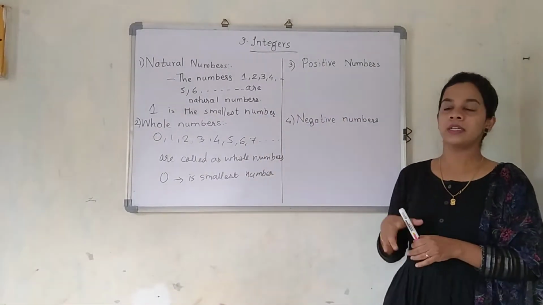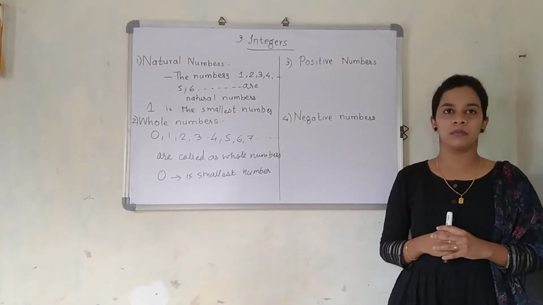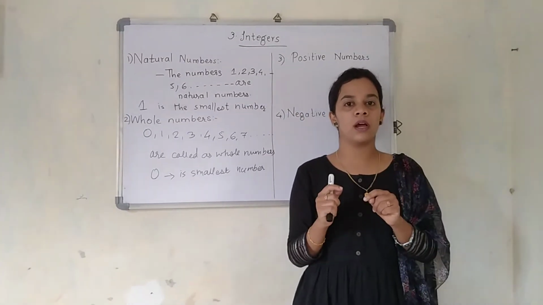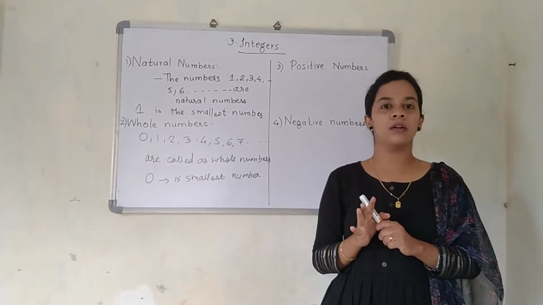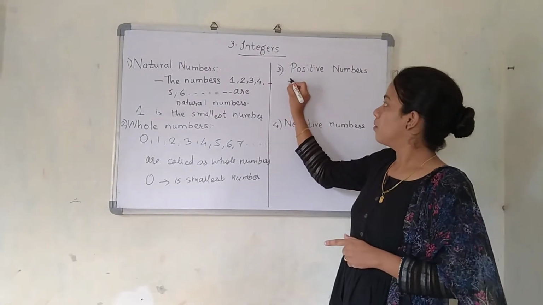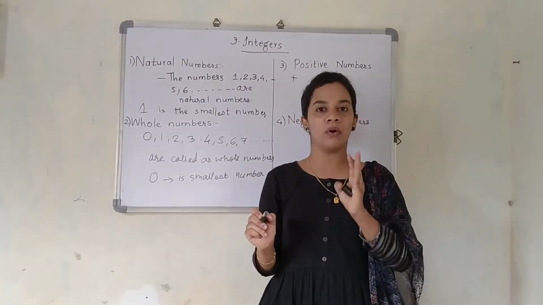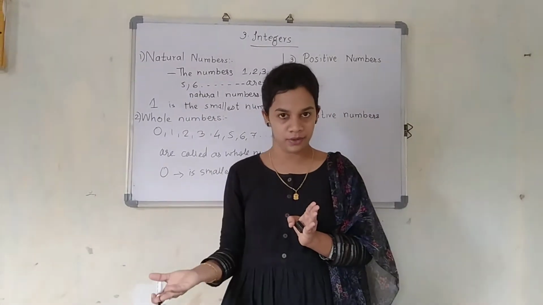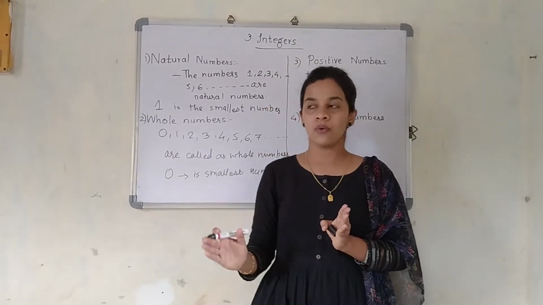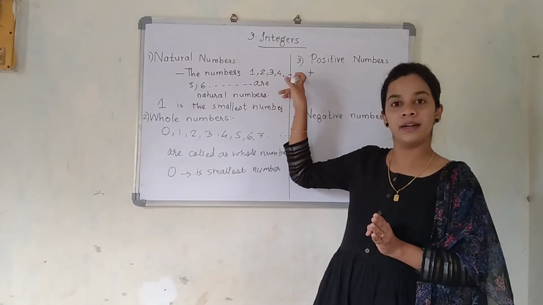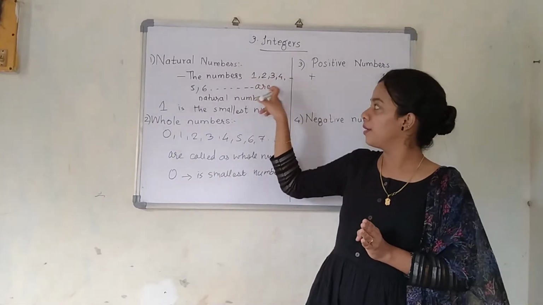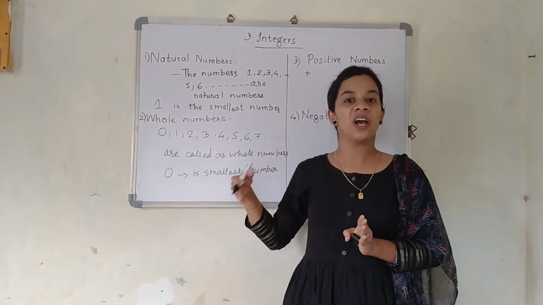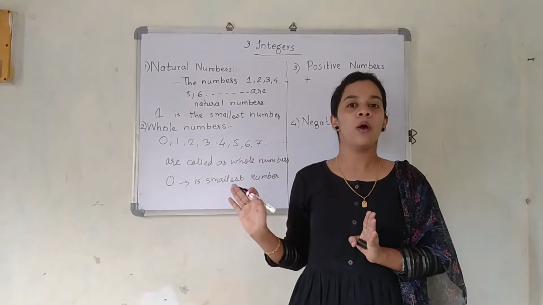We will now proceed further and see the third type, that is the positive numbers. Normally, positive means what? The one basic concept which comes to our mind is plus. Positive normally means addition. So numbers which are bigger than 0, the numbers which are greater than 0, are all positive numbers. All natural numbers are bigger than 0. Is 0 included in this? No. So which are positive numbers? Yes, the numbers which are greater than 0 are positive numbers.